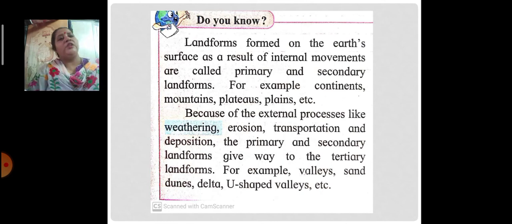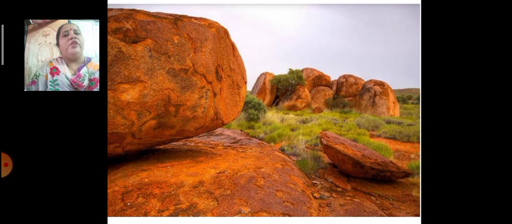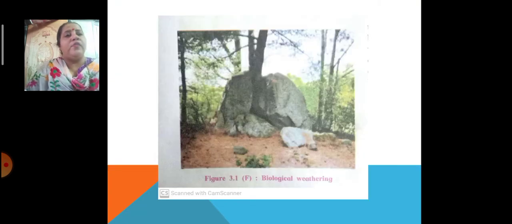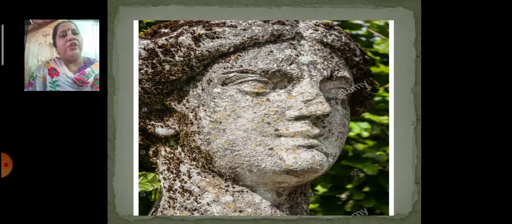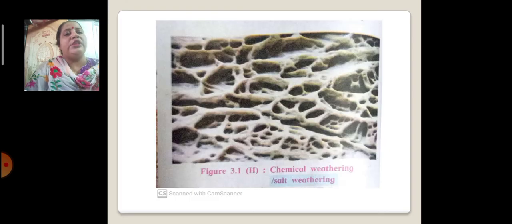If you have seen in your surroundings, children, you will find such types of rocks. It looks as if the rock is rusted over here. Then you can see the rock over here is broken into two pieces, and from the middle of these two pieces a tree is coming out. Then over here a statue is deformed. Then you can see the rock is having a network over here. That is just because of the weathering. We'll learn about it in detail.